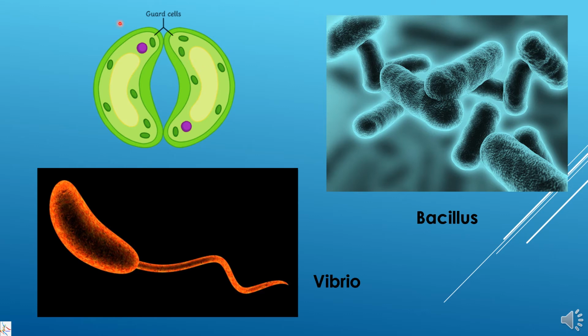We can use cells from plant kingdom also. In case of guard cell, the guard cell of dicot plant are bean shaped or kidney shaped, and similarly if we see the guard cell of monocot, then they are dumbbell shaped.